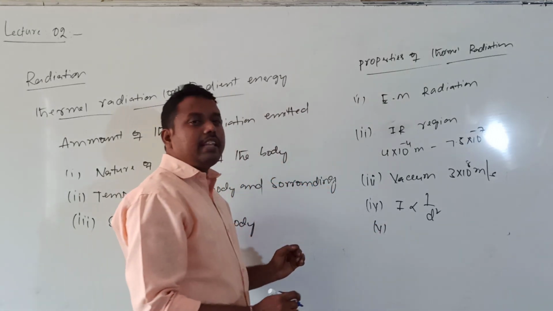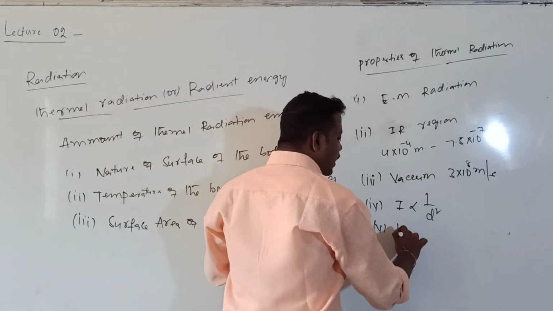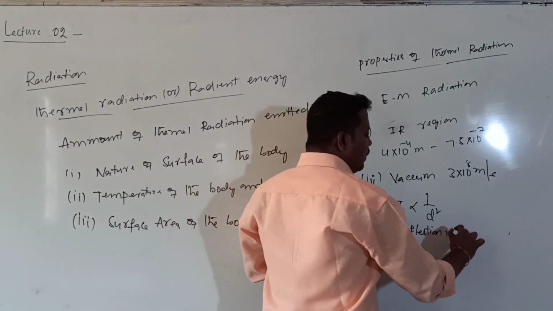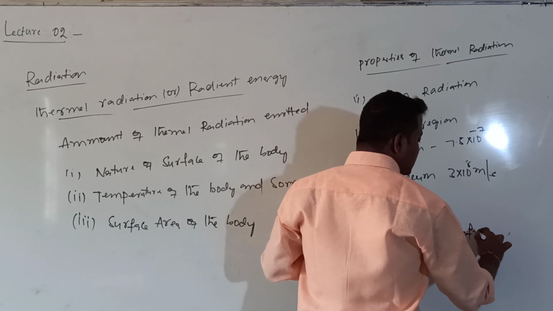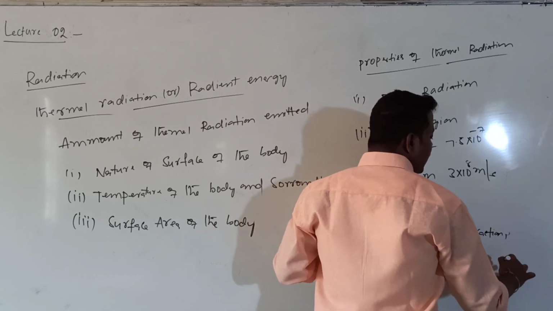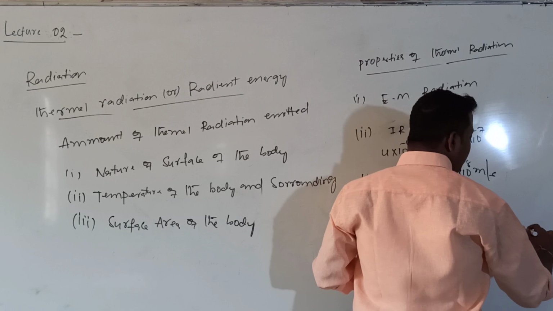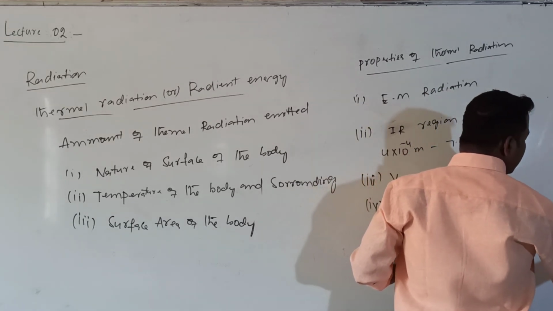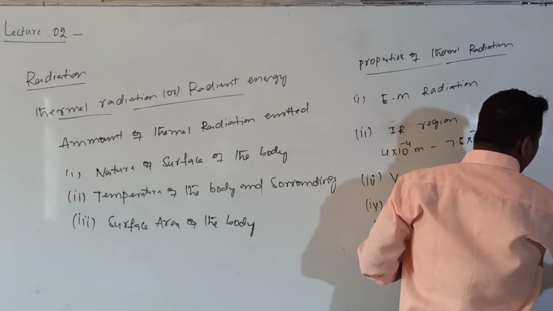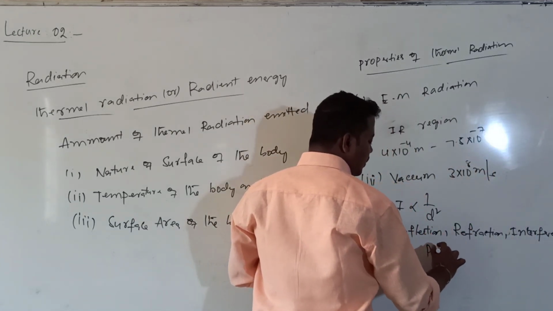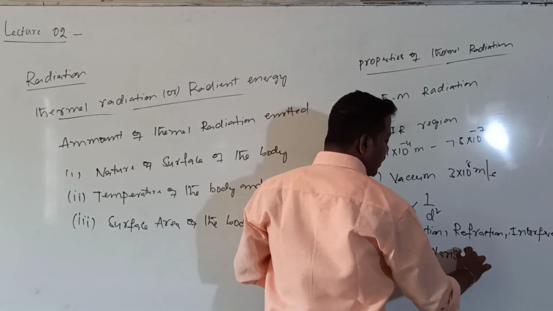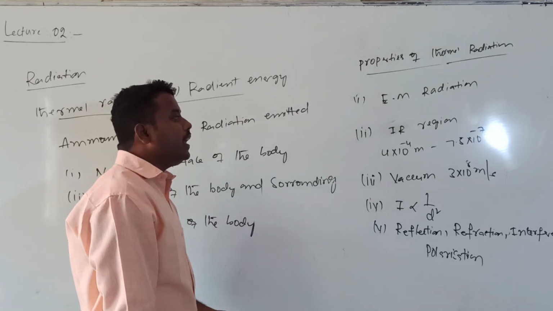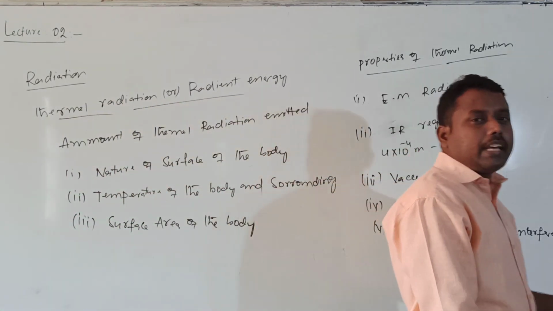Fifth property: thermal radiation exhibits phenomena like reflection, refraction, interference, diffraction, and also polarization. These are the properties exhibited by light. The same properties can also be exhibited by thermal radiation.